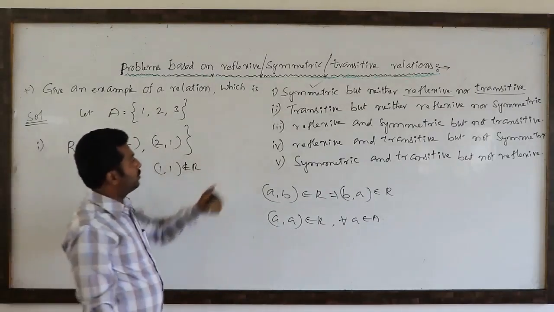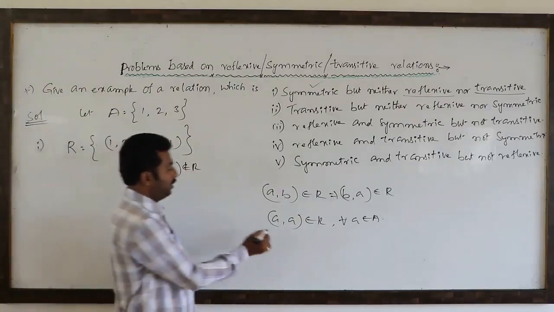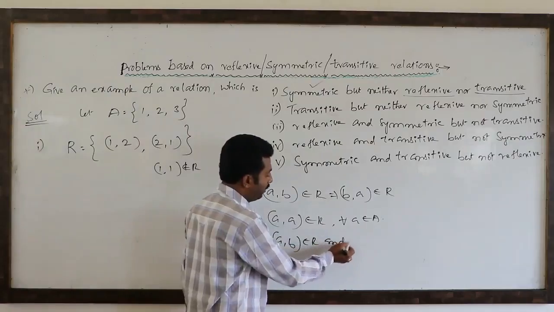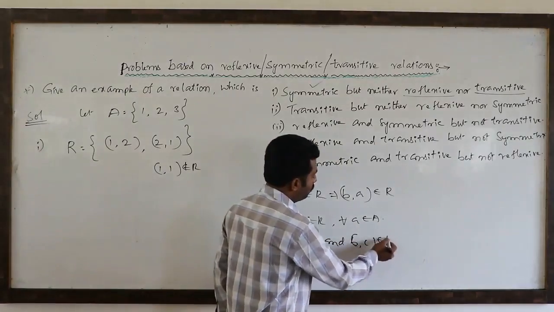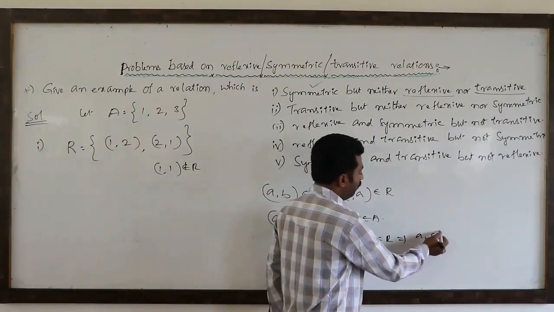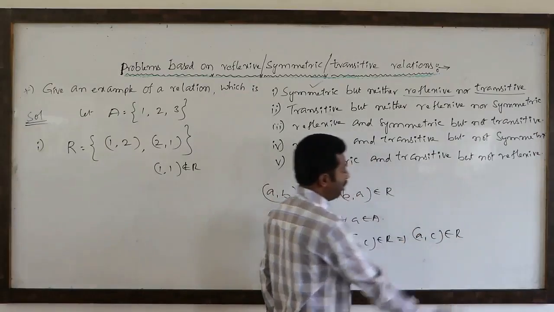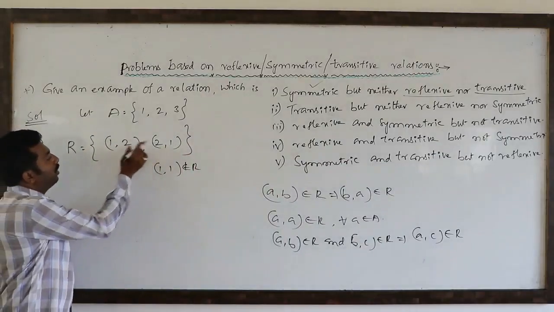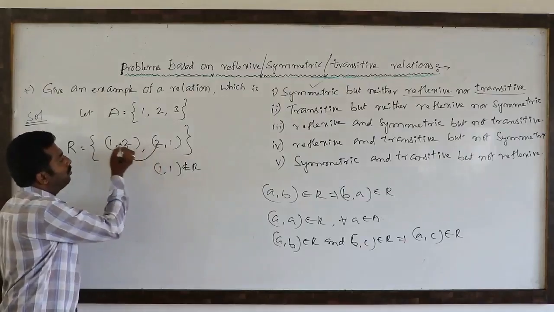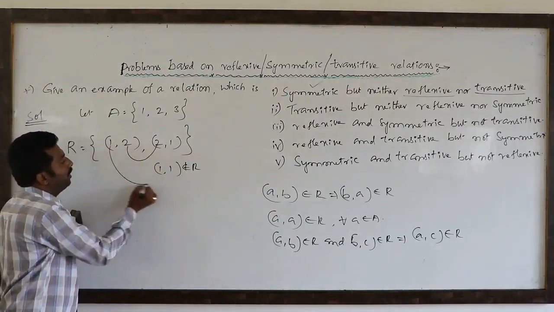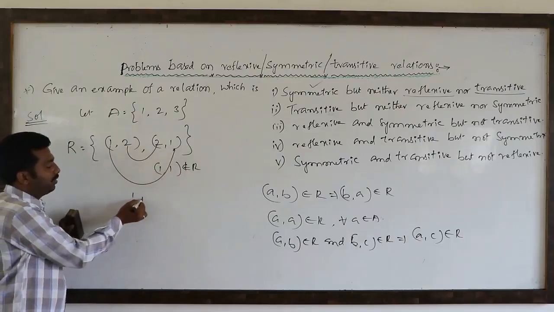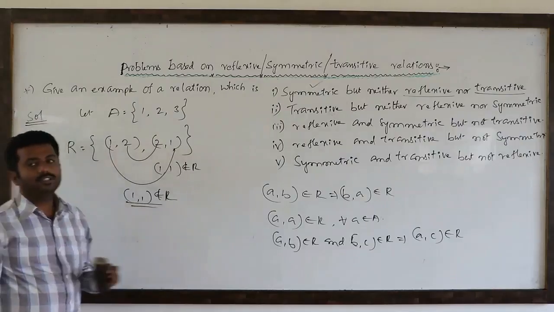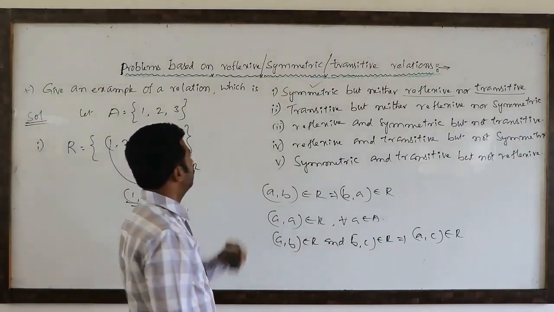So next, transitive. What is the transitive definition? If (a, b) belongs to capital R and (b, c) belongs to capital R, now we have to verify whether (a, c) belongs to capital R or not. Very clear: (1, 2), (2, 1). So here 2 equal to 2, then we have to verify whether (1, 1) is there or not. So (1, 1) does not belong to capital R. Therefore capital R is not a transitive relation.